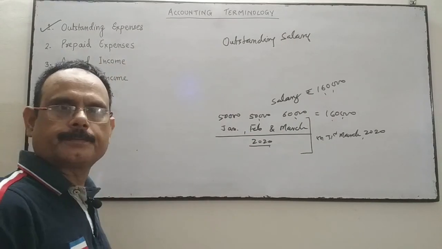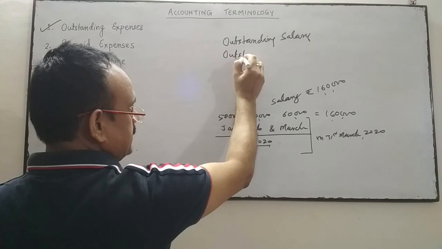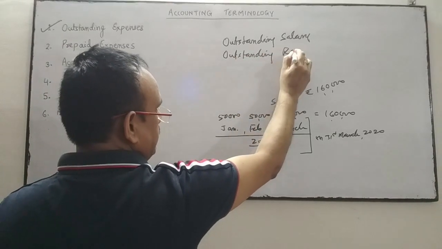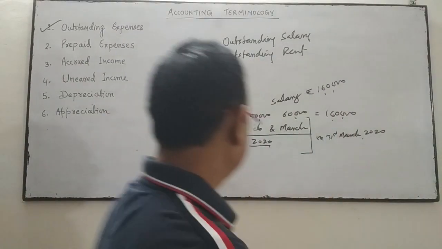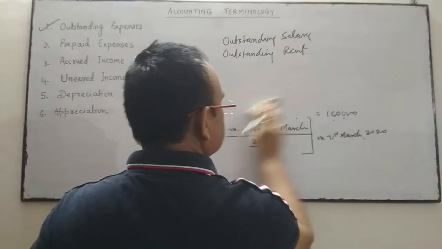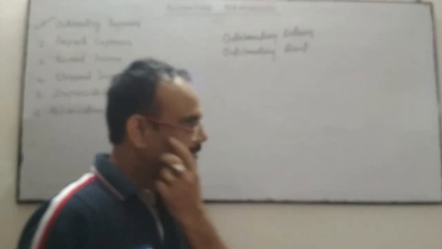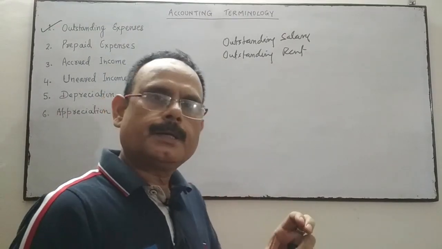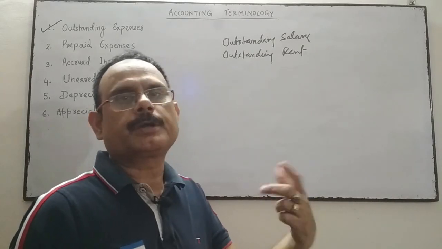Outstanding salary. It may be outstanding rent. In the same way, outstanding rent. What is outstanding rent? Outstanding rent means the business has availed or used the building, but the rent of that building is not yet paid.